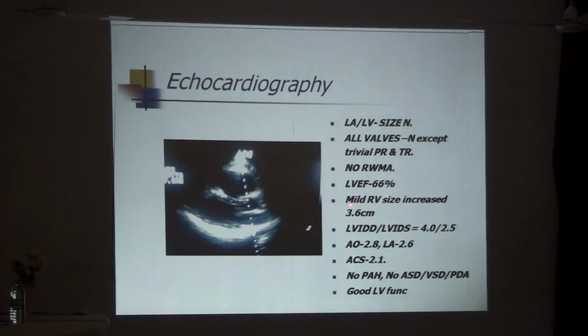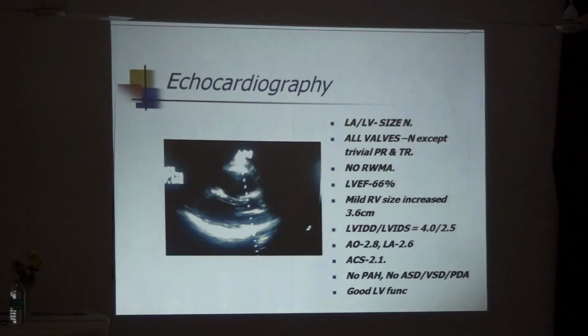Normal RV is 3.6; here it is significantly dilated. This is the RV and this is the LV. You see the RV size is exceeding the LV size. So what happened here? The RV is fibrosed, and this can be visualized only through MRI heart.